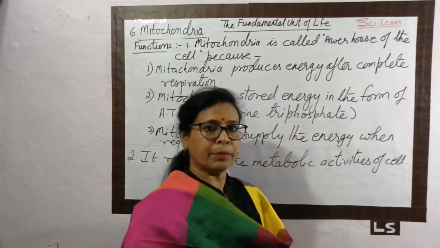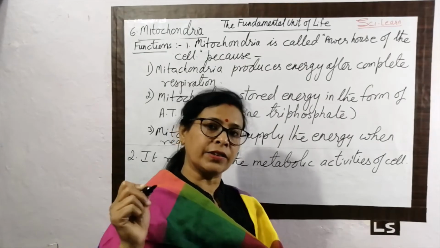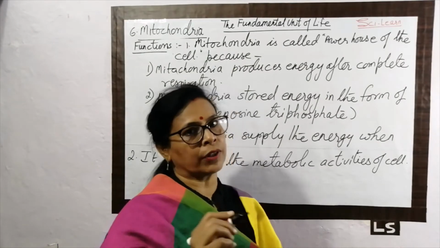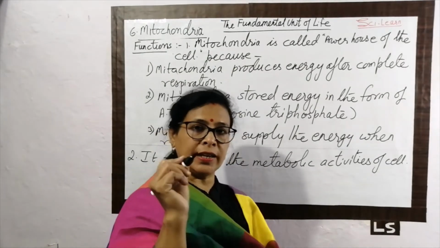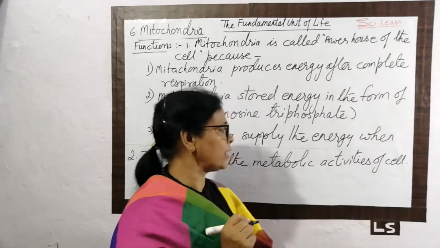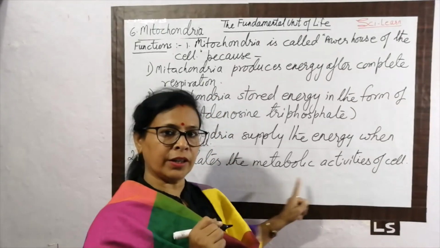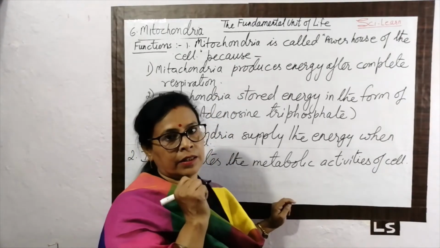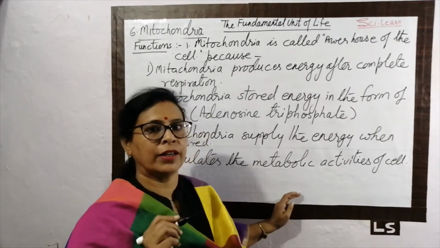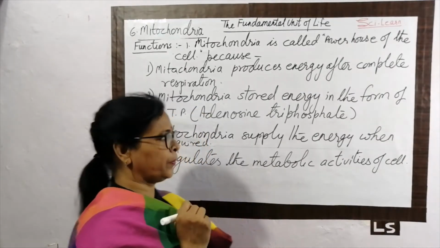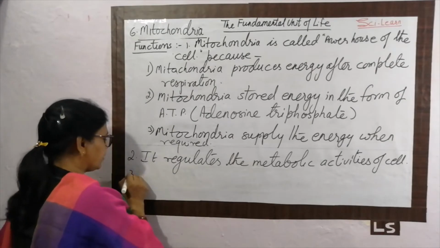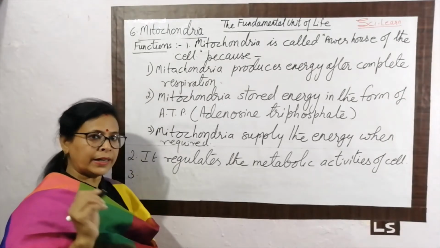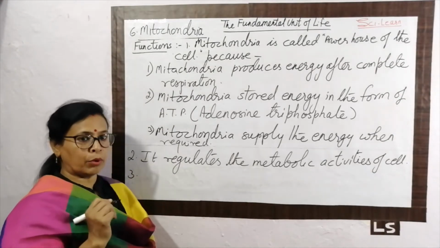Metabolic activity means all the activities which are essential for the cell. ओके, जो सेल के लिए जरूरी है, all those activities are called the metabolic activity. जो सेल के लाइफ को सस्टेन करने के लिए जरूरी है, जिंदा रहने के लिए जरूरी है, that is called the metabolic activity.